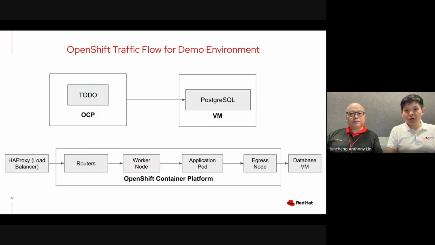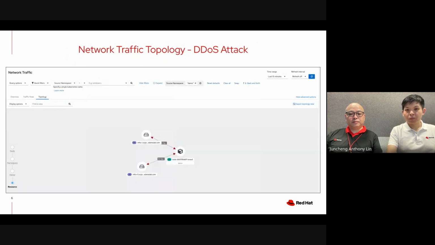So the traffic flow for the demo environment will look similar to this. We have traffic flowing from the external load balancer towards the ingress router inside OpenShift, which then flows onto the worker node, to the application, to the egress, and eventually towards the external database that is outside of OpenShift.